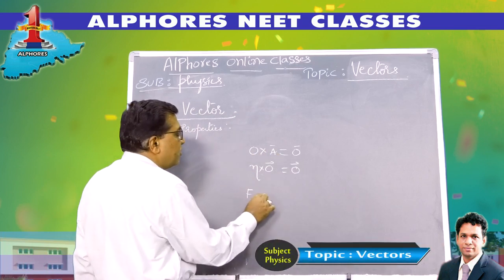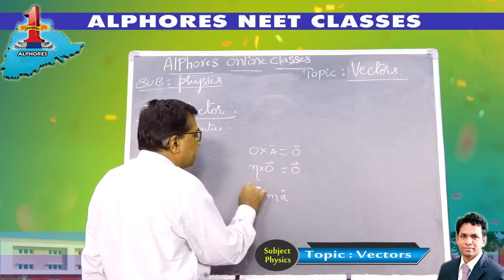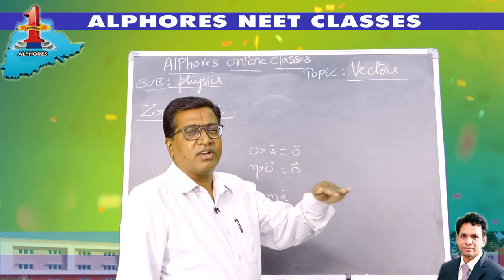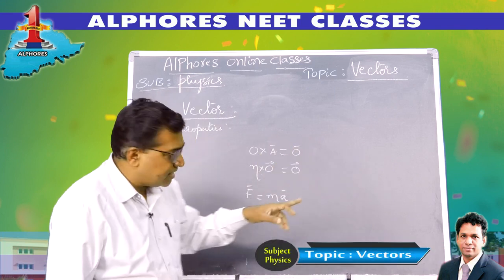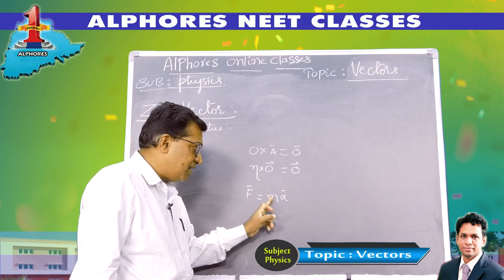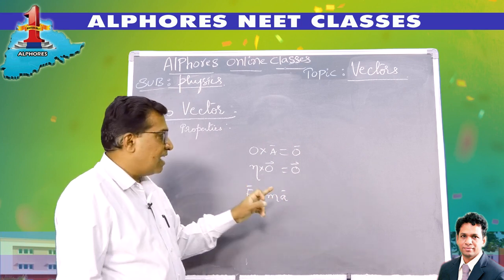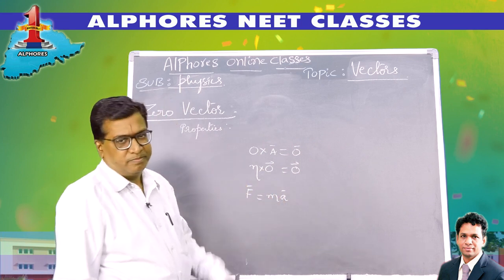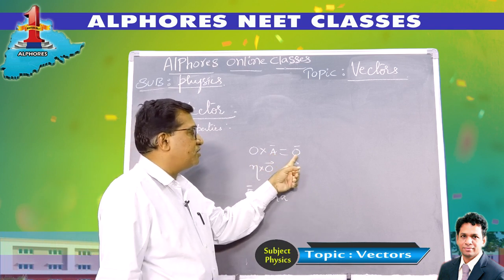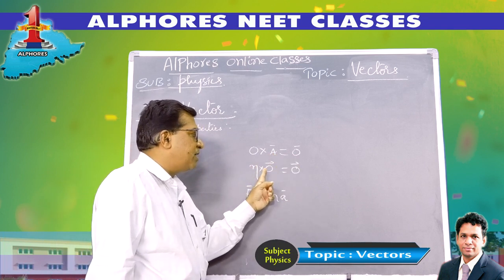Same formula, force F is equal to ma. What is the force acting on a body moving with constant velocity? When the velocity is constant, acceleration is a 0 vector. Mass is existing, acceleration is 0, so the force becomes 0.